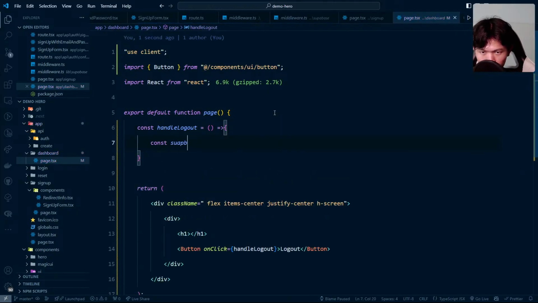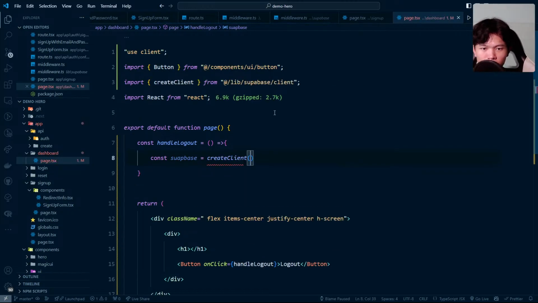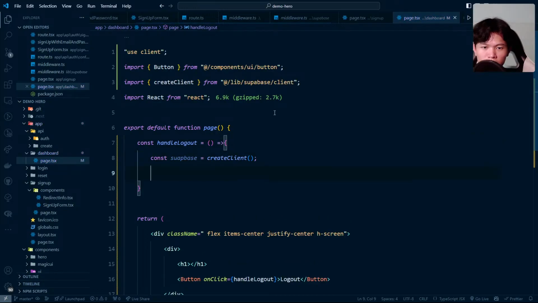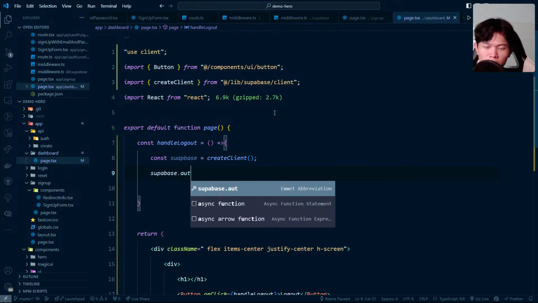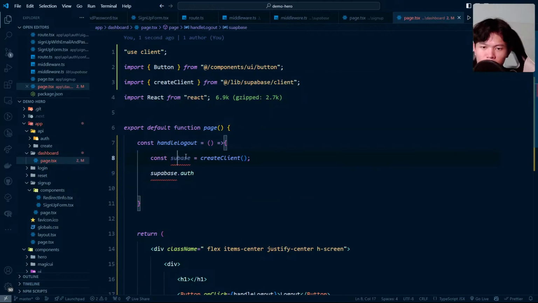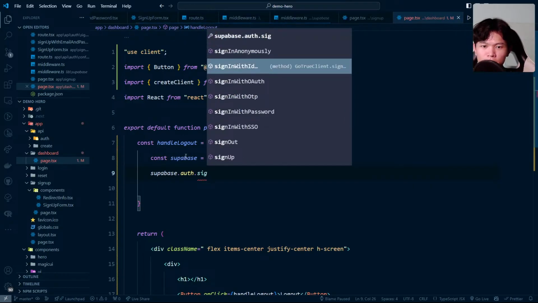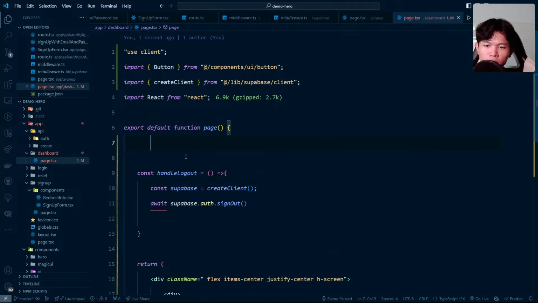This one is going to call supabase equal to createClient, and then we're going to do supabase.auth. Did I misspell this one? Yeah, I misspelled this one. auth.signOut. So when you do sign out, you need to do the page refresh as well, page reload. Let's do that.